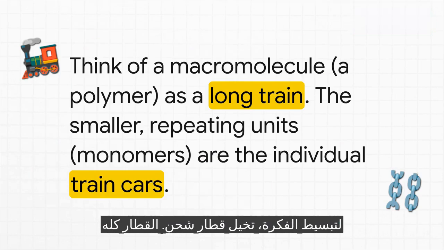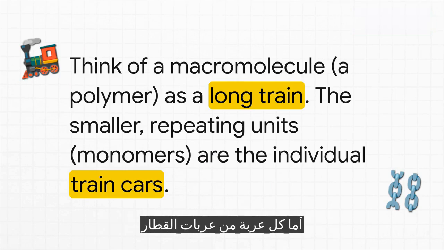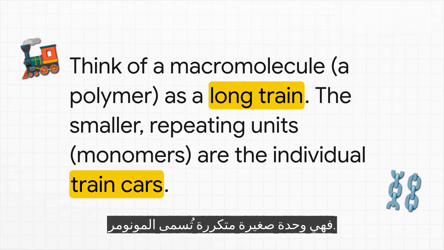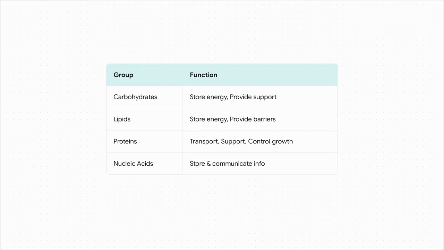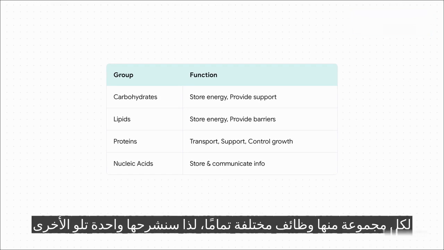To make this super clear, just picture a freight train. The entire train, that's the macromolecule, which is also called a polymer. And each individual train car, that's a smaller, repeating unit called a monomer. You just link them all together, and boom, you've built something big and really functional. So, it turns out that all of life's macromolecules fall into 4 main families. You've got carbohydrates, lipids, proteins, and nucleic acids. Each group has a very different set of jobs to do, so let's break them down one by one.